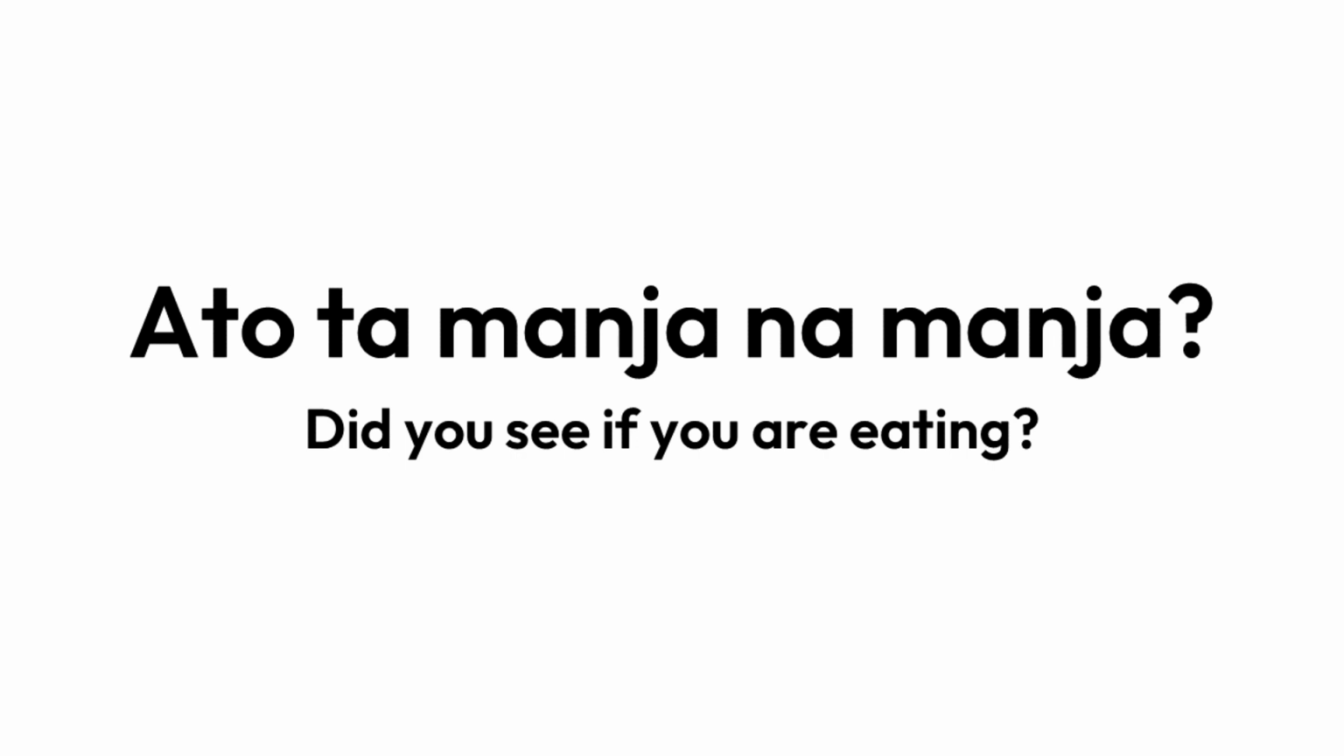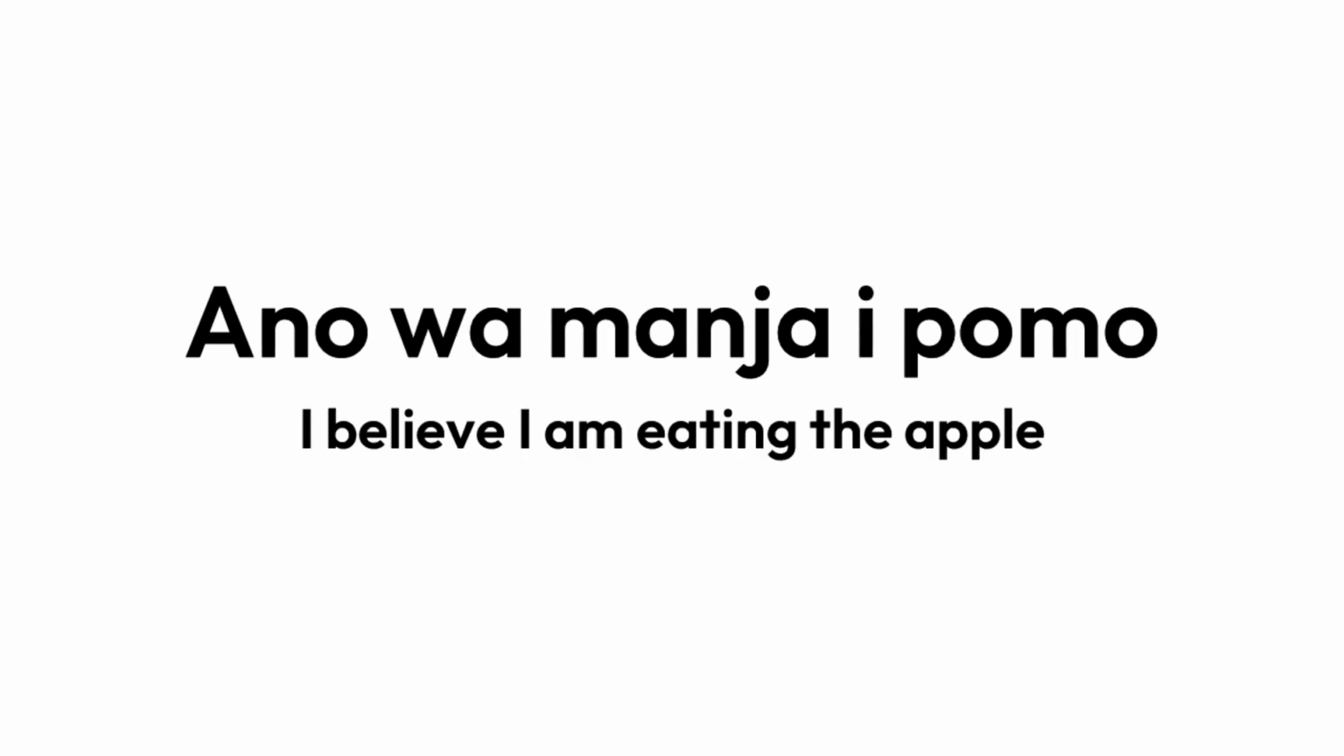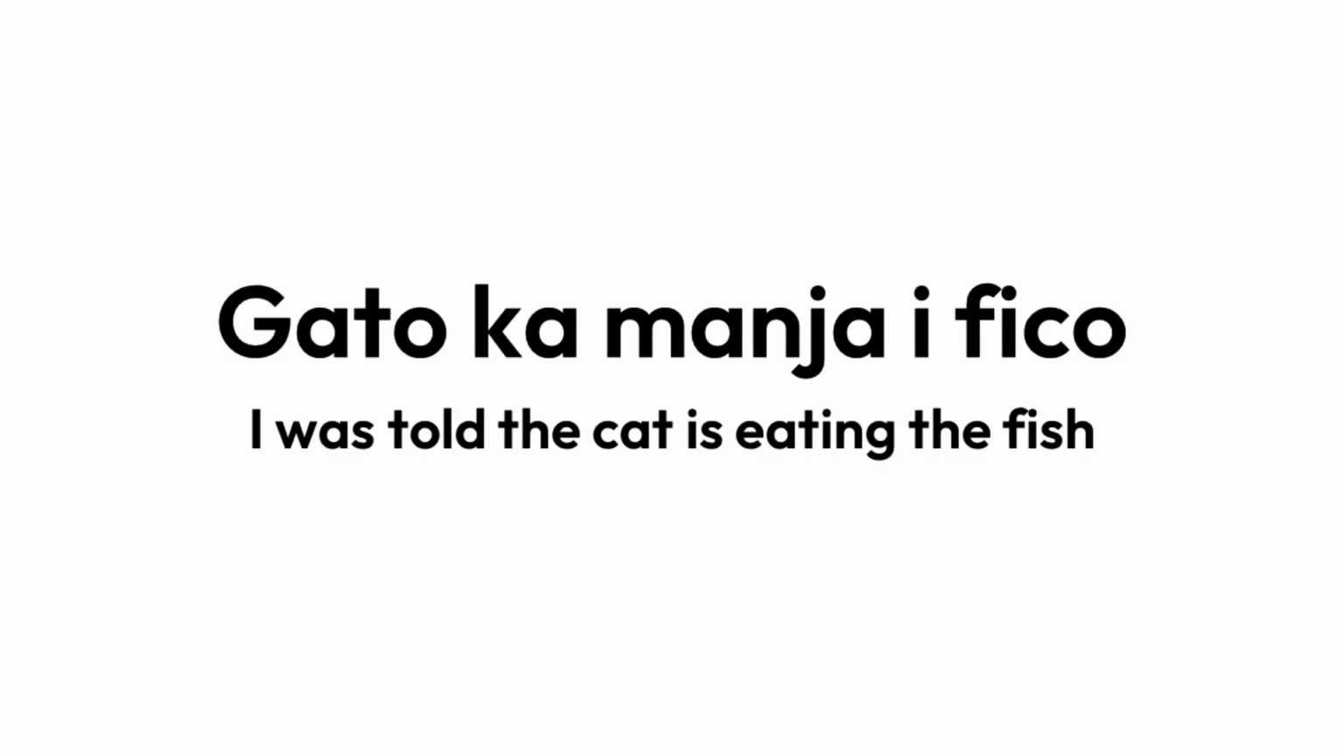Finally, direct objects are always added after the particle e. So, ano wamanja ipomo would mean I believe I am eating the apple. Ano is me, manja is to eat, e is the object marker, pomo, the apple, is the object. Another one, gato kamanja ificho would mean I was told that the cat is eating the fish. Gato is the cat, manja is to eat, e is the object marker, and ficho, the fish, is the object.